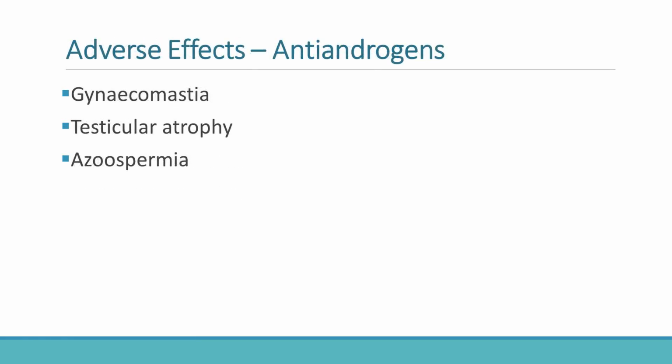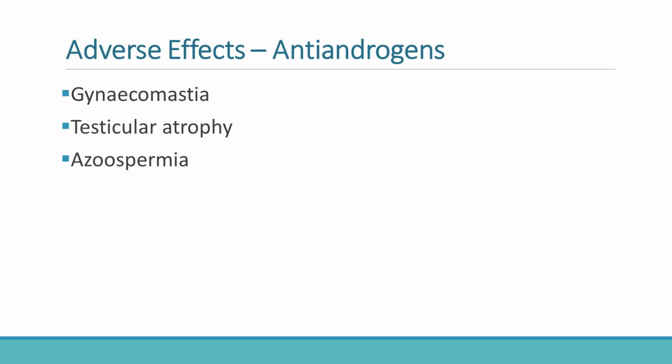Because antiandrogens suppress androgen activity, their adverse effects largely resemble features of androgen deficiency. Common adverse effects include gynecomastia, testicular atrophy, and azoospermia. Gynecomastia occurs because reduction of androgenic influence allows relative estrogenic effects to become more prominent. Long-term suppression of spermatogenesis may also impair fertility.